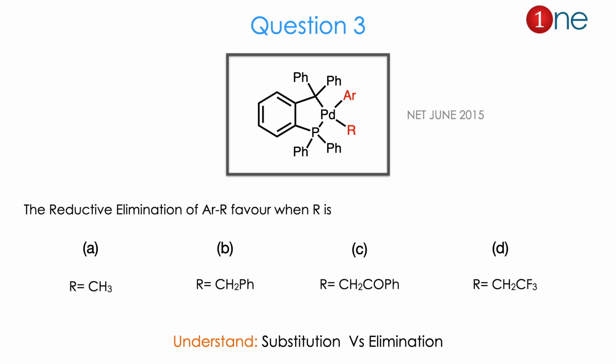Then question number 3, they are asking about the reductive elimination of the compound there. They gave aromatic ring versus alkene coupling. The Ar-R bond is formed. They are asking how the reductive elimination occurs favorably. Whether it is favored when R is CH3 or R is benzyl or R is the ketone or R is trifluoroethyl. So the 4 possibilities under reductive elimination. So from the structure and possible R values, you might realize the question is really about substitution versus elimination. The answer is A. Let us see how.